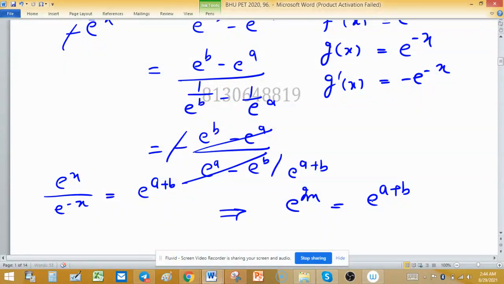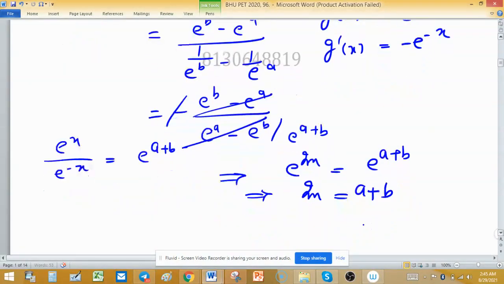The exponential function is not a periodic function, or you can say the exponential function is a one-one function. So this implies that 2x equals a plus b. So I can write x equals a plus b divided by 2, meaning x is independent.